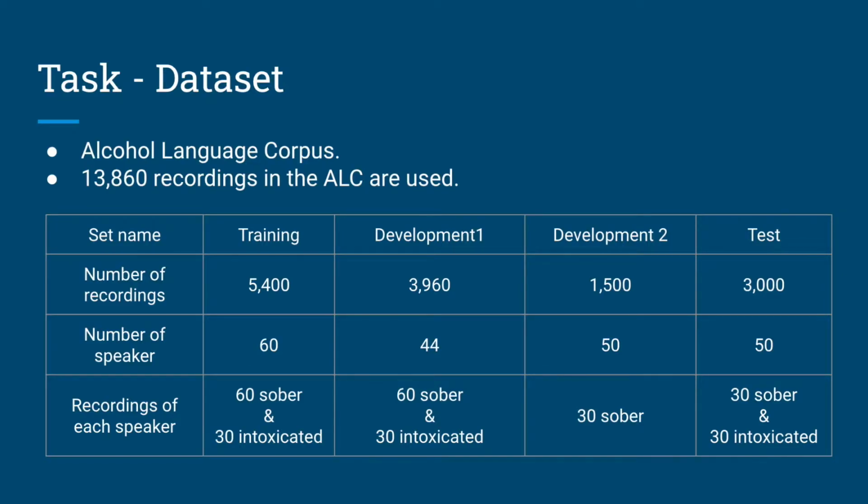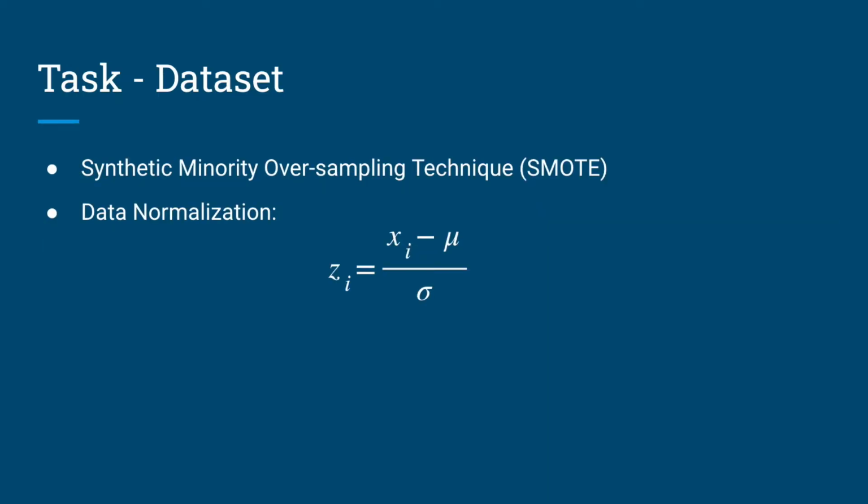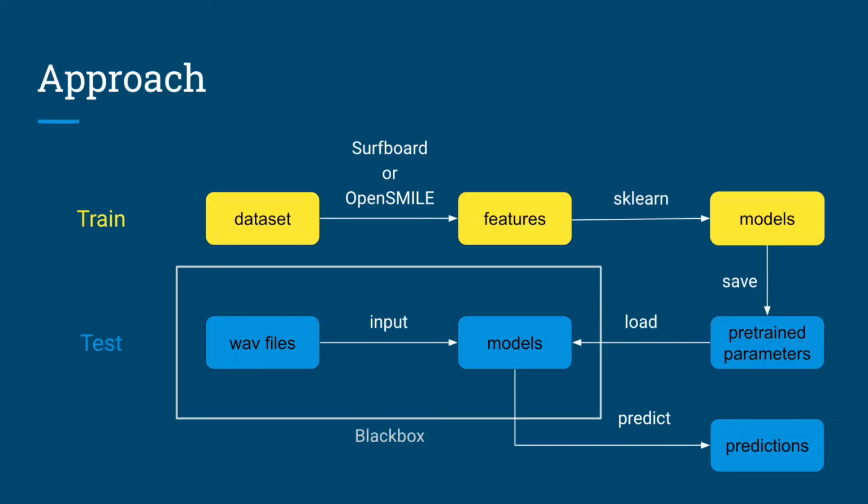The number of recordings of the training, Def1, Def2, and test set are listed here. The original ALC dataset is unbalanced. There are more sober samples than intoxicated samples. We take advantage of an oversampling technique called SMOTE to obtain balanced training data. We also conduct data normalization to eliminate the units of measurement.